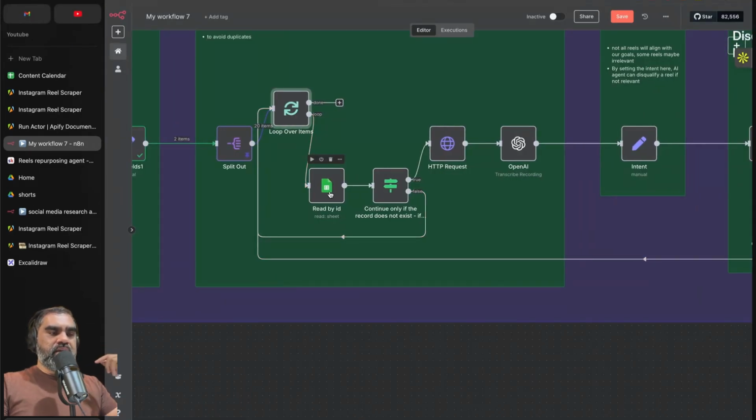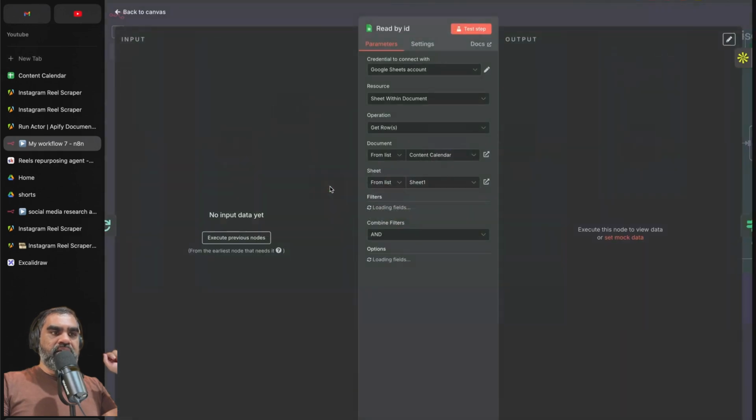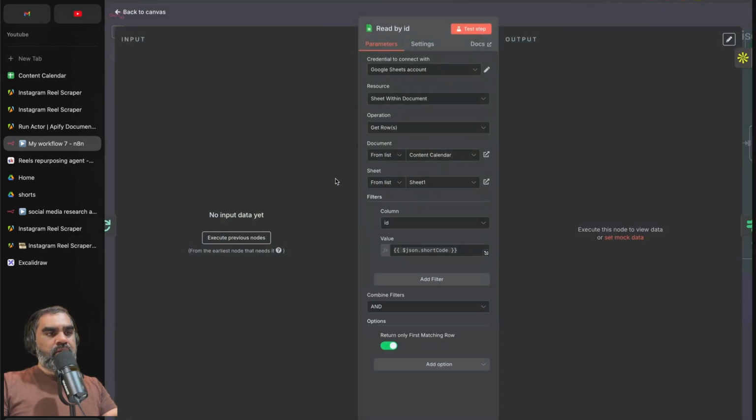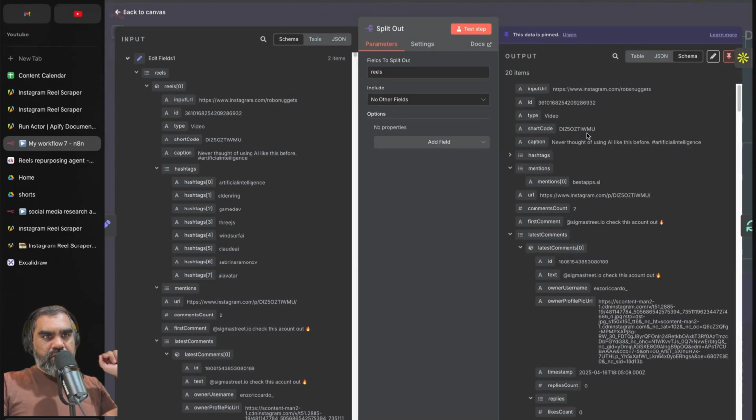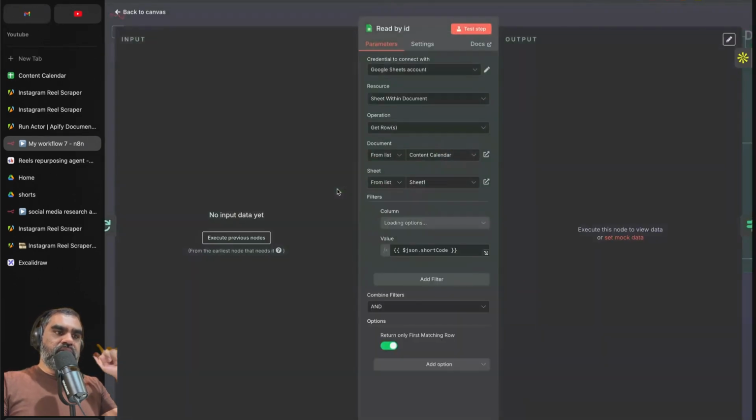Once you loop over that, the first item in the loop is another read by ID node, which is a Google Sheet node. In the split out, we have this shortcode ID here. This is the unique identifier for our video. And we are using that because we don't want any duplicates to be added to our Google Sheet, and we don't want to be repurposing the same reels. So this is here to check for duplicates.